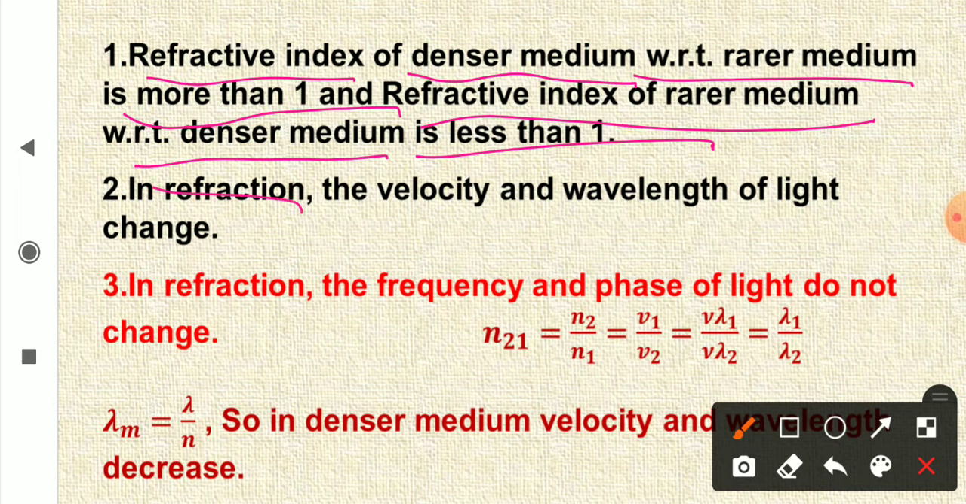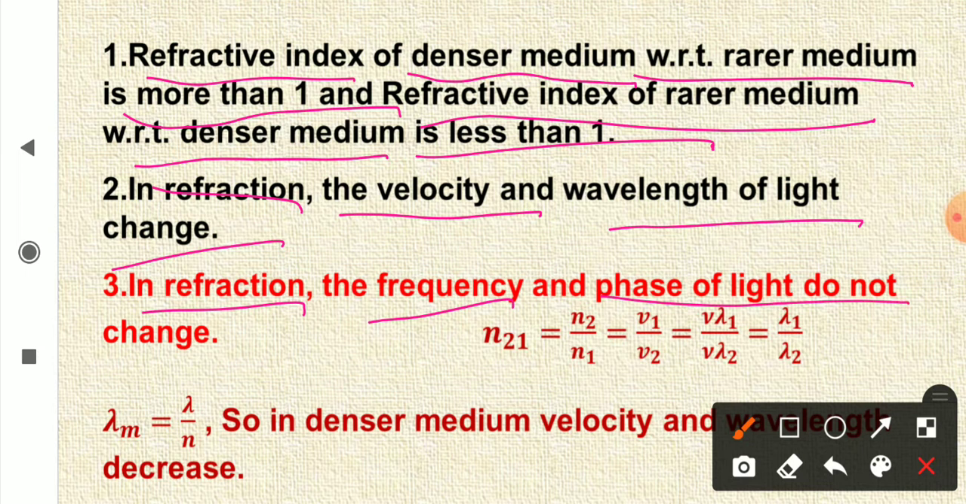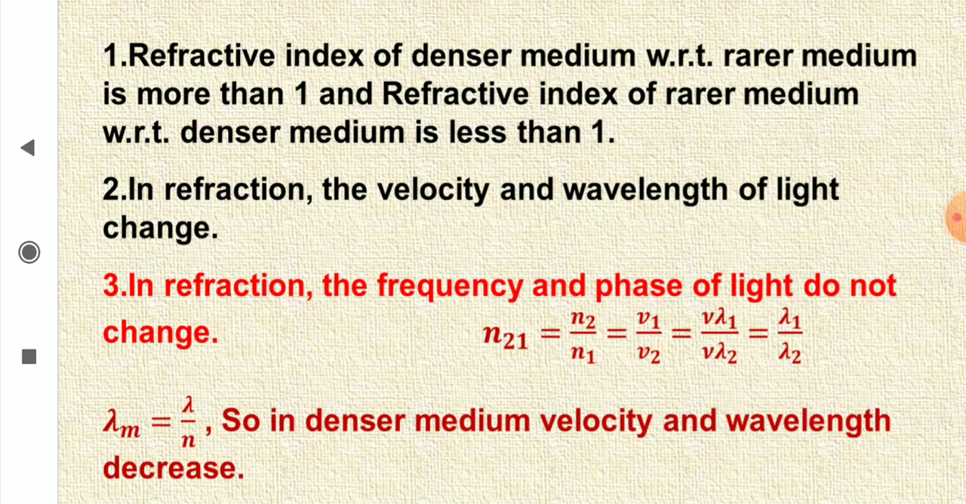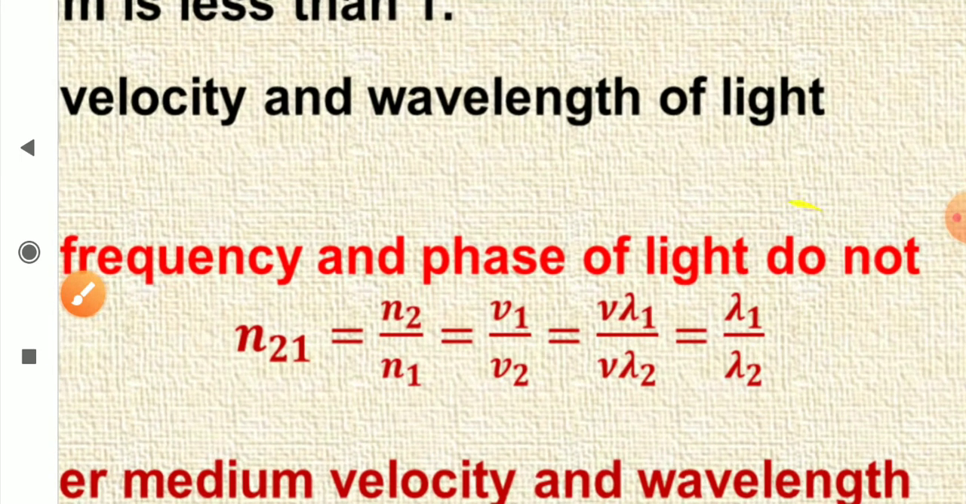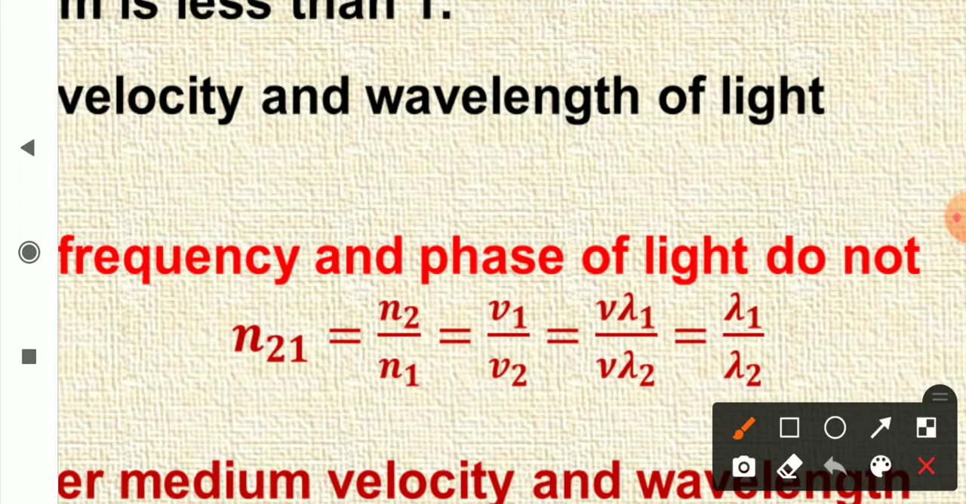In refraction, the velocity and wavelength of light change. In refraction, the frequency and phase of light do not change. Very important point to note. So now we can have this relation: n21, that is the refractive index of the second medium with respect to the first medium. So n21 is n2 upon n1. This is equal to v1 upon v2.